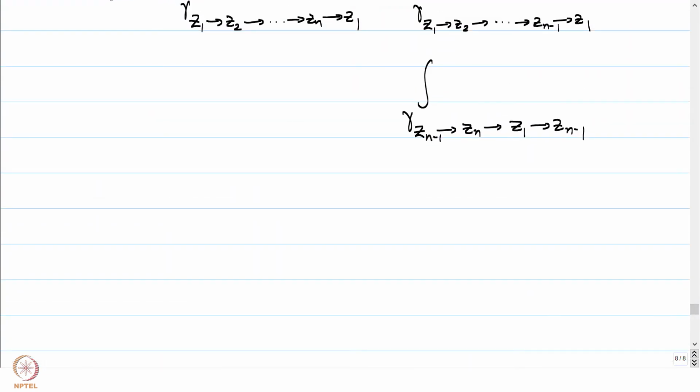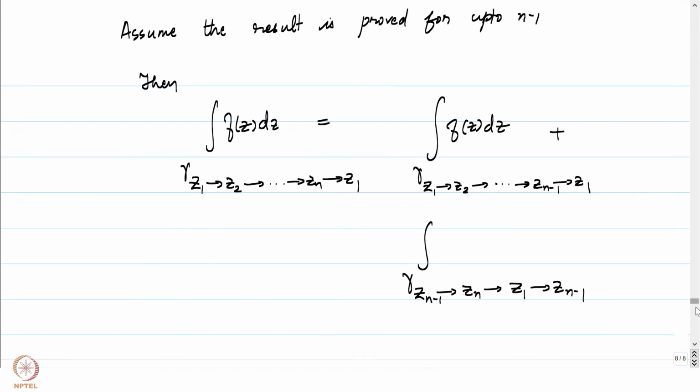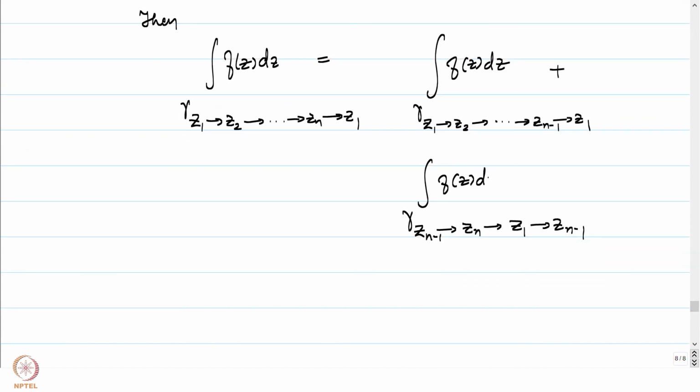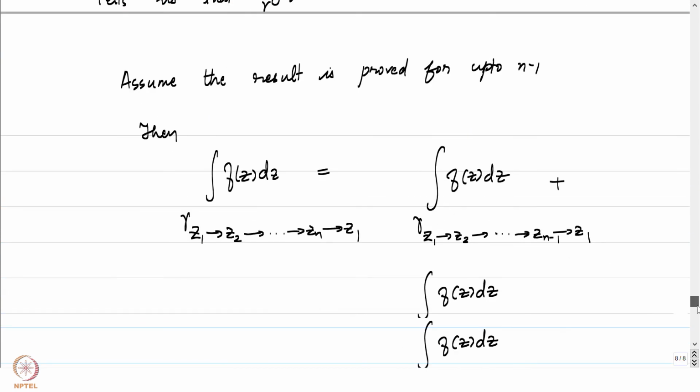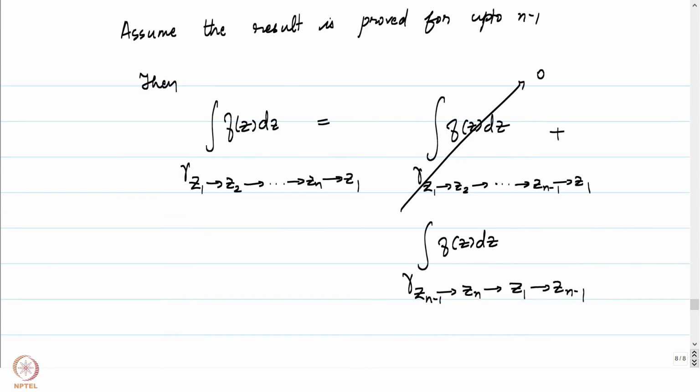Of f of z dz. The integral along the line zn minus 1 to z1 is cancelled by the straight lines appearing here, just like it had done in the previous case. Okay, now we are again good to go, because by the induction hypothesis this vanishes, and this is going to vanish by Goursat's theorem, because here the convex hull is going to be inside our given domain omega, because omega is a convex set.